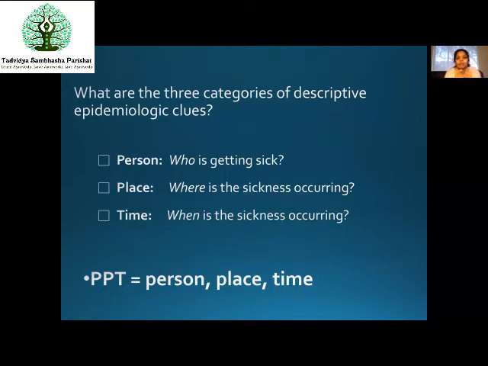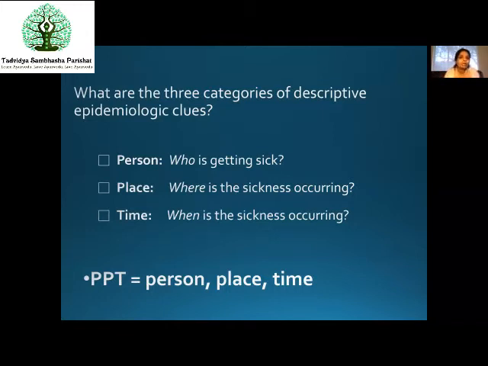Now, what do these three categories of descriptive epidemiology give idea about? The first thing is the person. Person is who is getting sick. Why some people get sick and why some people do not get sick. It gives idea about place. Where is the sickness occurring? For example, right now the COVID situation, where all the places where the disease is spreading really fast and where it is not spreading.